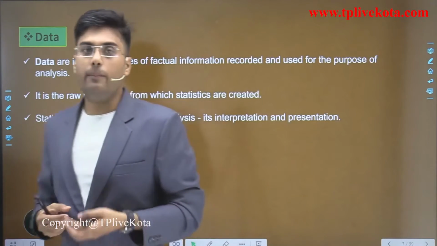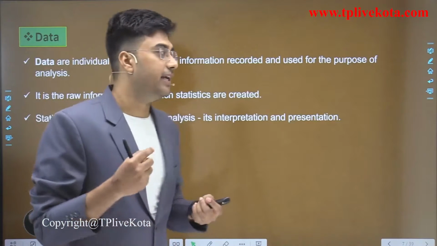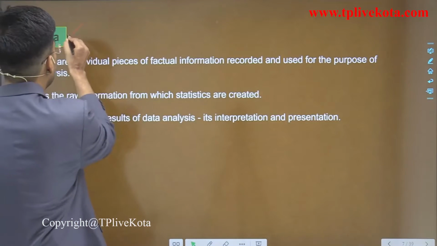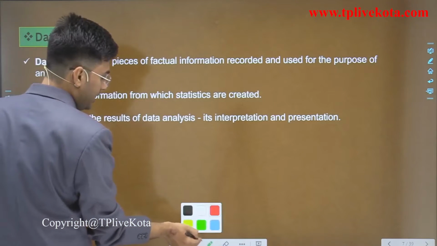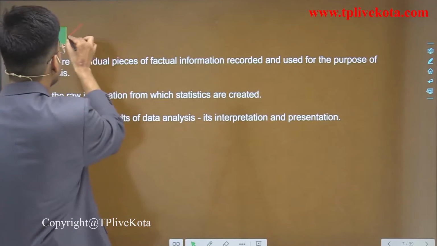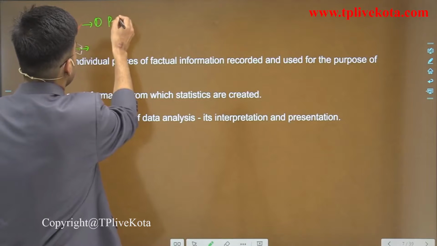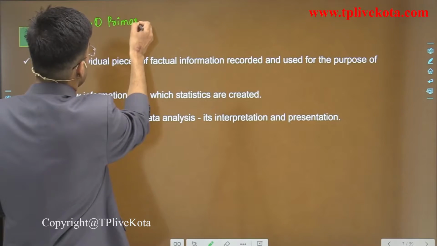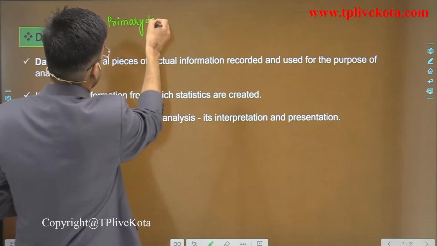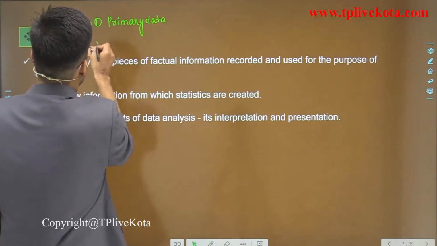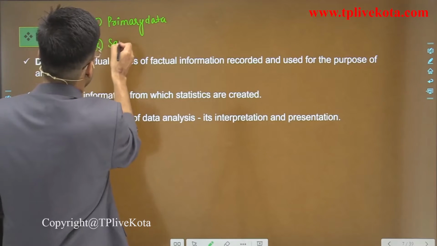And students, by the method of collection, data are of two types. First is primary data, and second is secondary data.